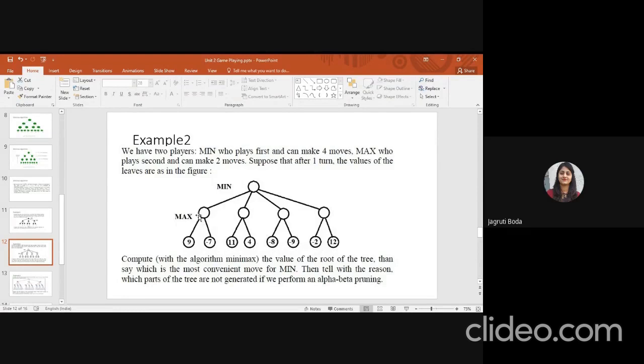Now you have to find the maximum value at level 2, and then at level 1 you have to find the minimum value. So calculate in your book and tell me the answer.